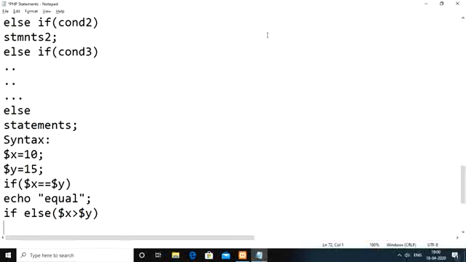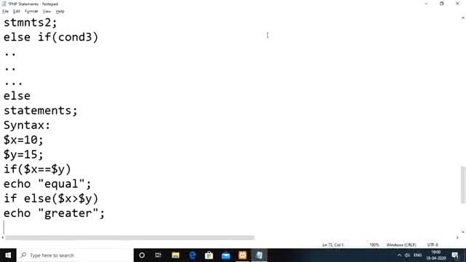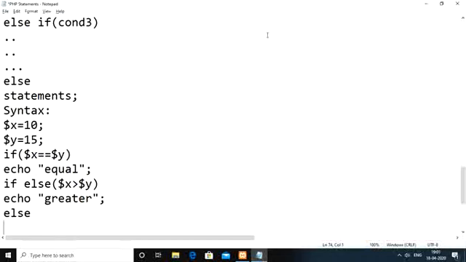So in that case, when the x value is greater than y value, we need to display a message like "greater". Else we need to display "less than".